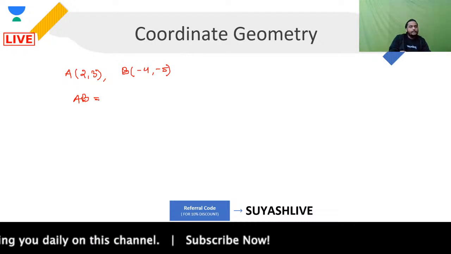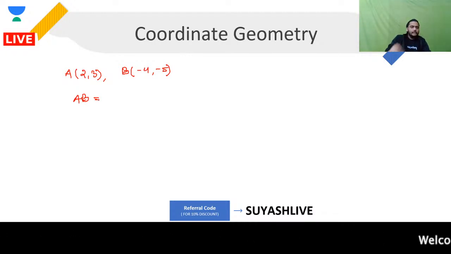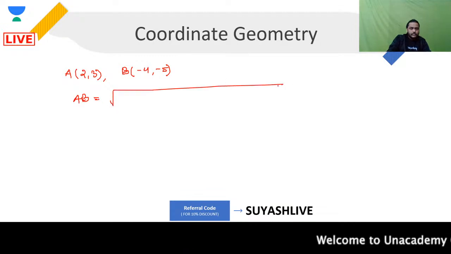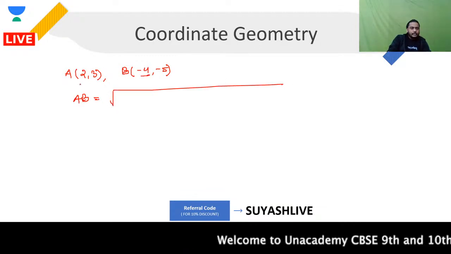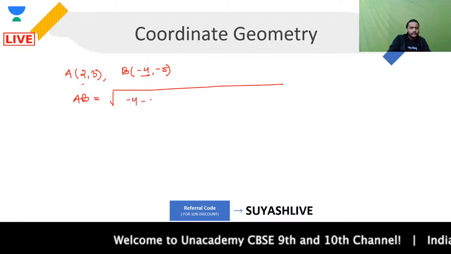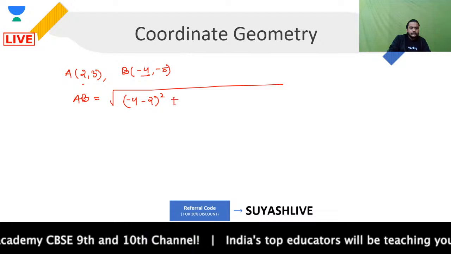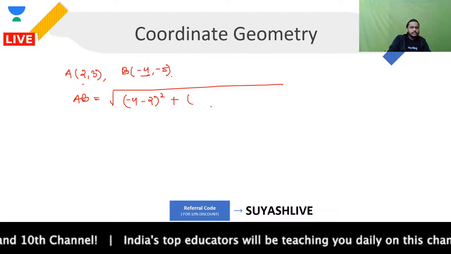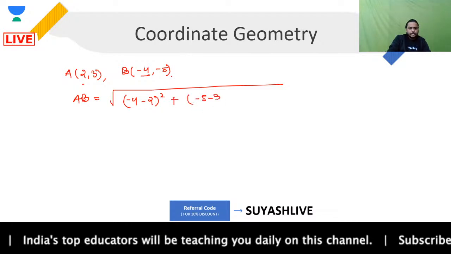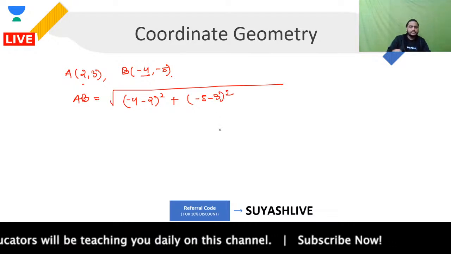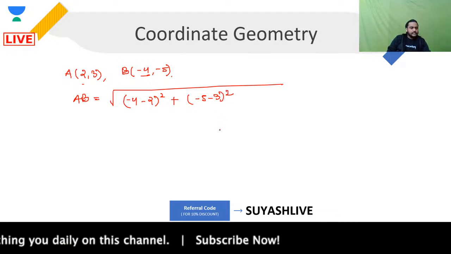Distance AB between these 2 points A and B will be, please focus, root of x2 minus x1, which means minus 4 minus 2 whole square, plus y2 minus y1, minus 5 minus 3 whole square. Are you clear with this, guys? This is how you can define the distance.